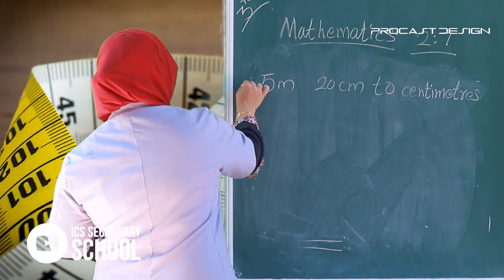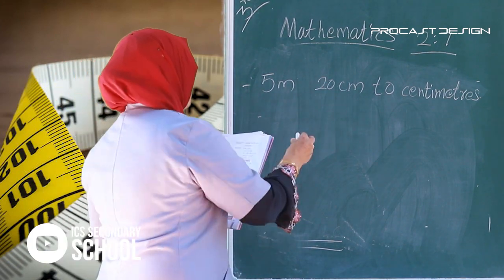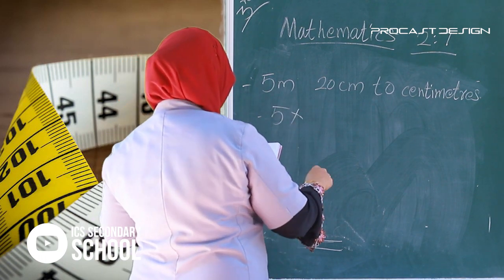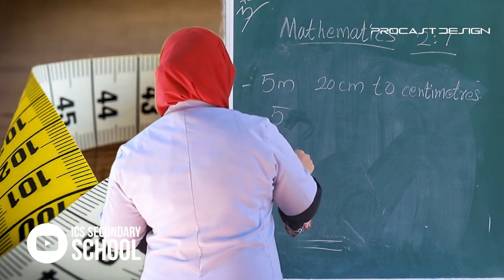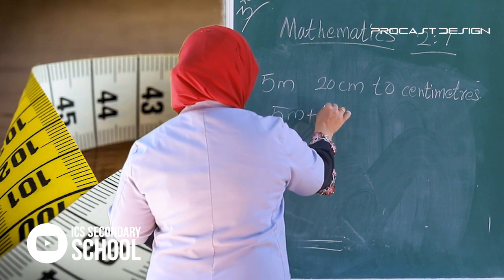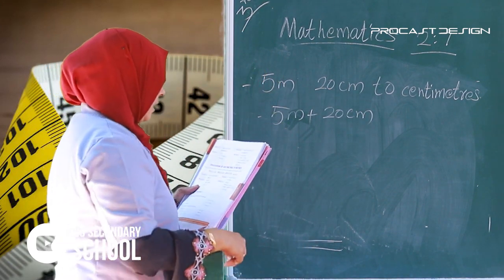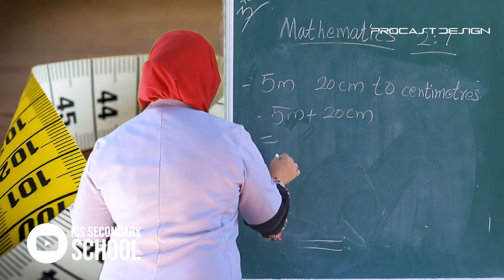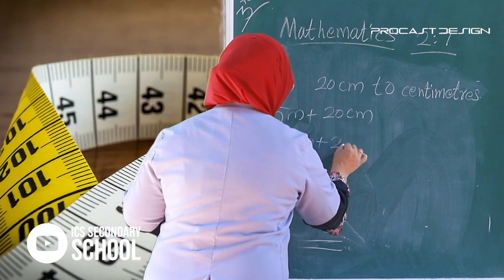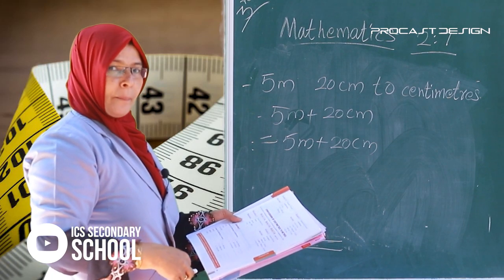Okay, listen. 5 meter 20 centimeter equals 5 meter plus 20 centimeter.